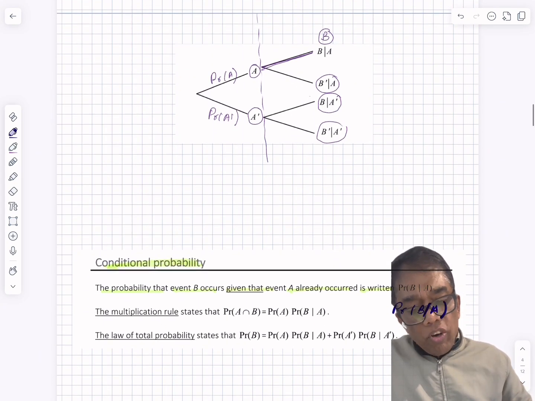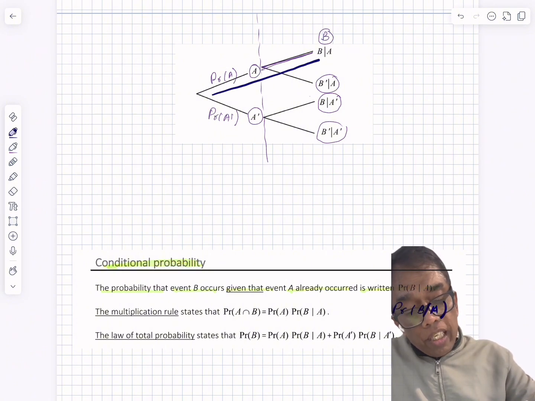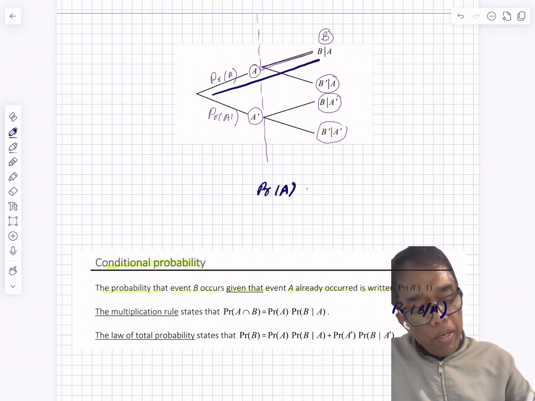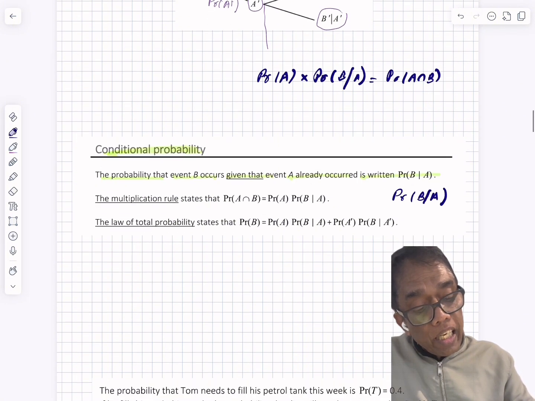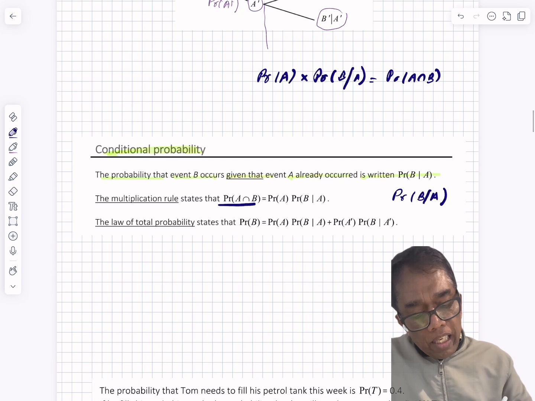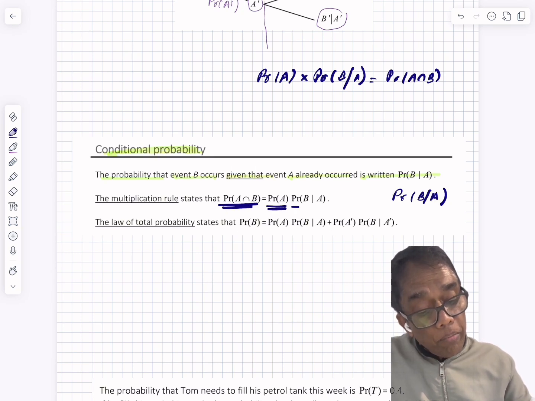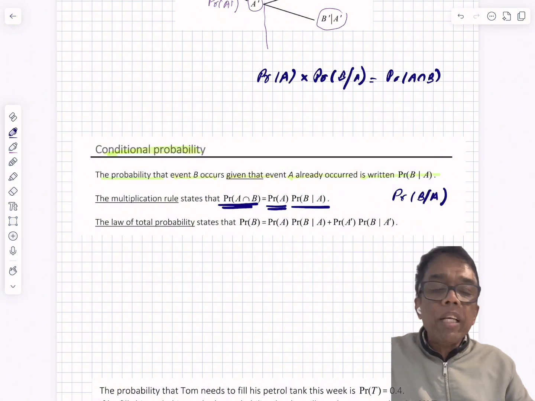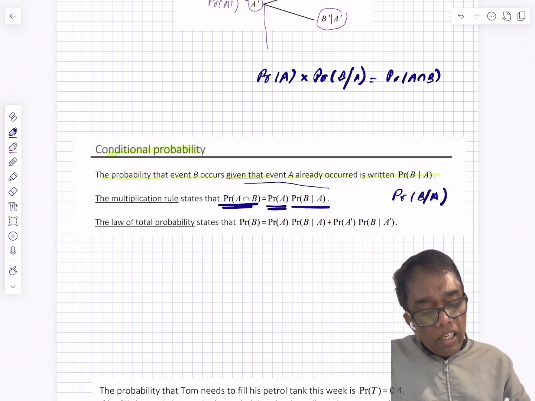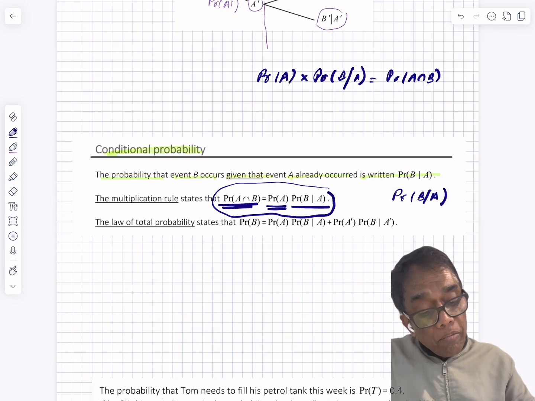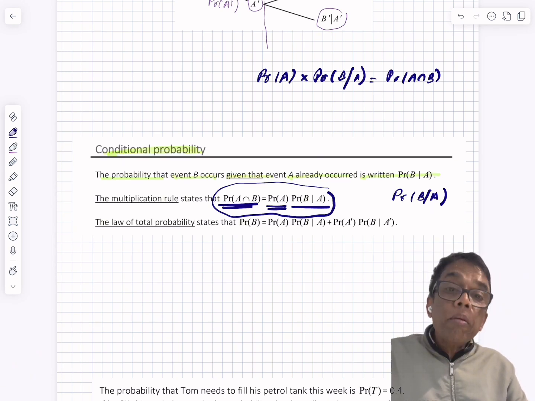However, we know that the probability of A times the probability of B given A is equal to the probability of A intersection B. That means the probability of A intersection B is equal to the probability of A times the probability of B given A. This is called the multiplication rule of probability.